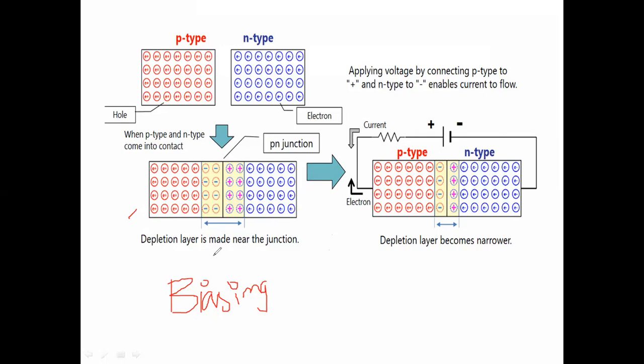Now we have to apply some biasing. There are two types of biasing: forward biasing and reverse biasing.